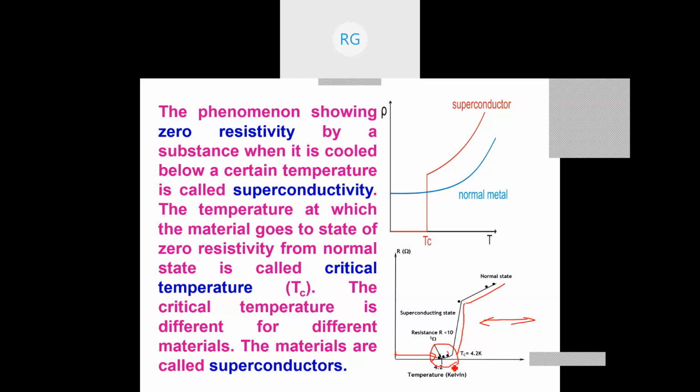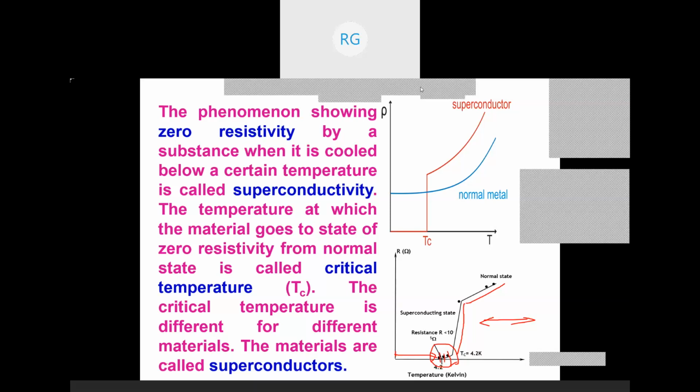Therefore, it may become a superconductor here, or maybe here, or maybe here. Therefore, we have a slight band of superconductors, so you don't have a particular Tc exactly for a given material.